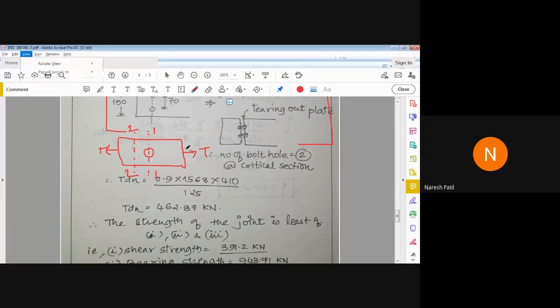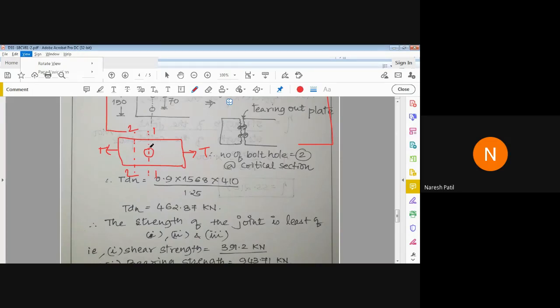Shall I repeat? When the plate is subjected to a tension force on both sides, and that plate has a bolt hole, and when the force travels in the plate, there are two possibilities. Either the plate fails here or here, along section 1 or along section 2. But the failure takes place first, that is, it may be 1 or 2. So can anyone answer which section will fail first? Section along 1. Yes, very good, very good.